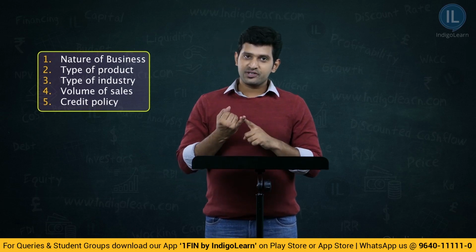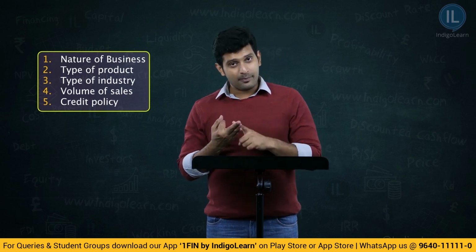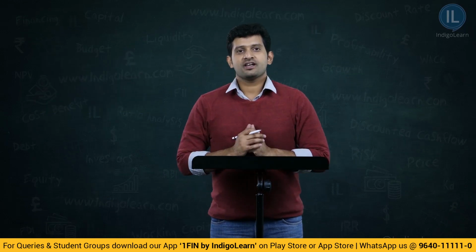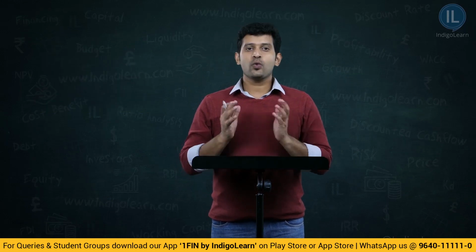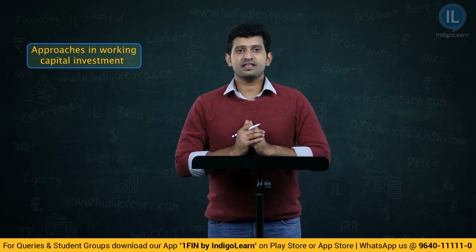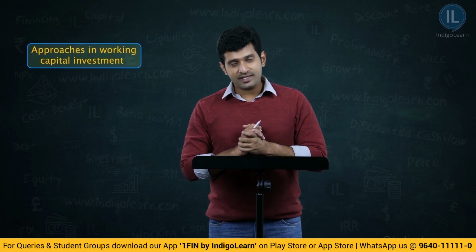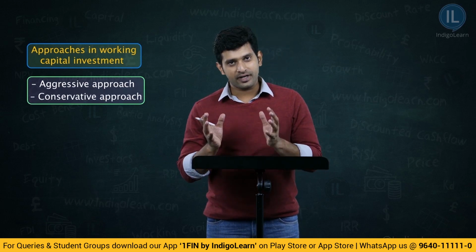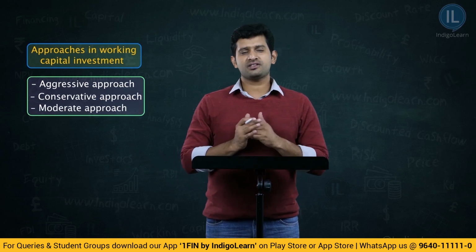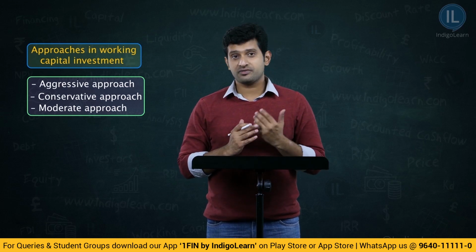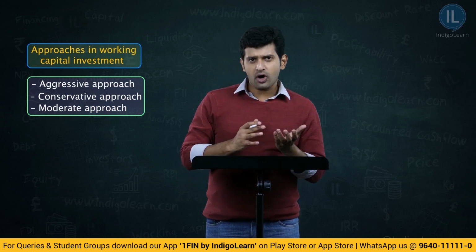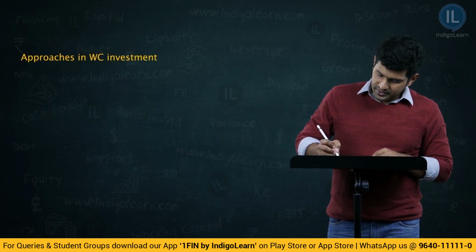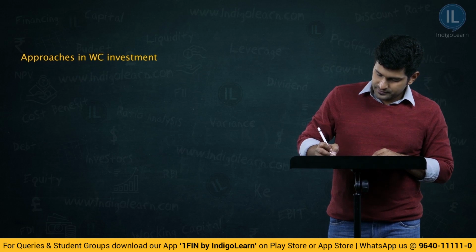That is, firstly, nature of business, then type of product, then type of industry, then volume of sales, and lastly, credit policy. Friends, let's now look at the approaches in working capital investment. Majorly, there will be 3 types of approaches. The first one is aggressive approach, the second one is conservative approach, and lastly, moderate approach. Let us just pen down all these 3 approaches and then understand what are the characteristic features of these approaches and what are the effects, be it good or be it bad. So, approaches in working capital investment.